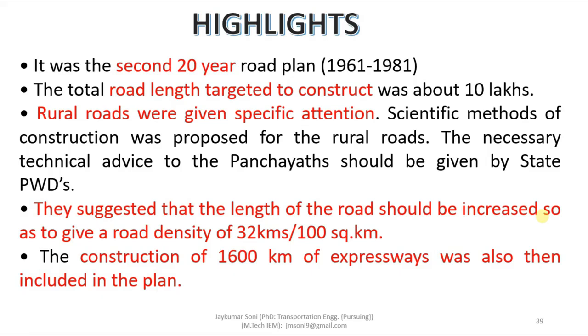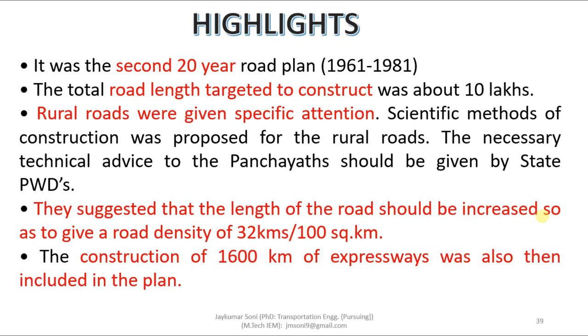It was the second 20-year plan. The years were from 1961 to 1981. The total road length targeted to be constructed was about 10 lakh kilometers. And in this second 20-year plan, rural roads were given specific attention. Scientific methods of construction were proposed for the rural roads.